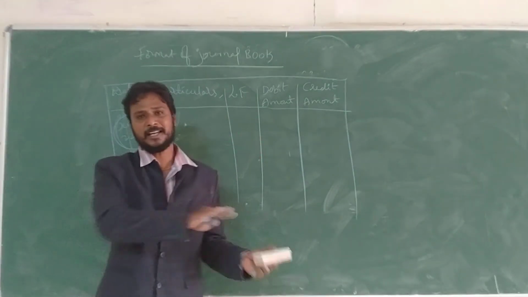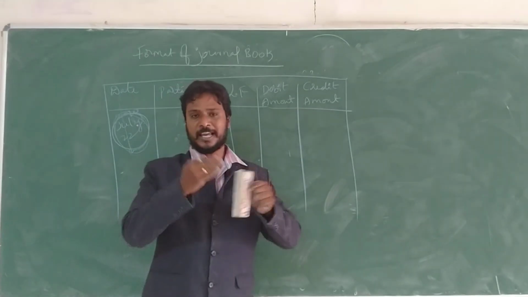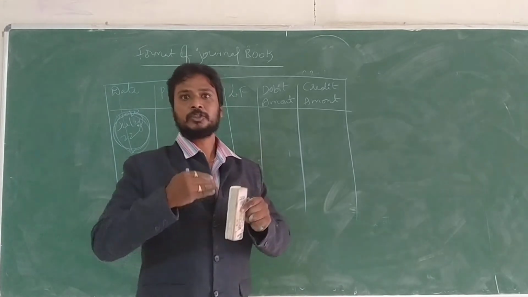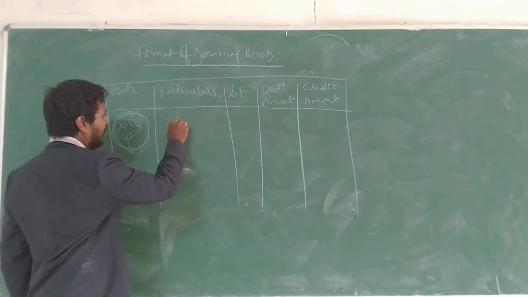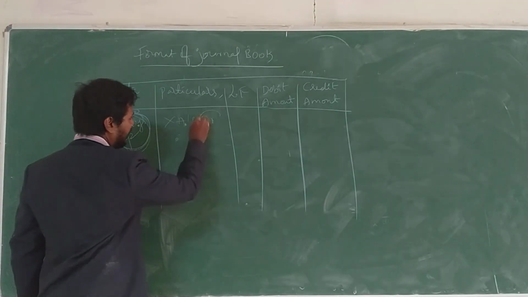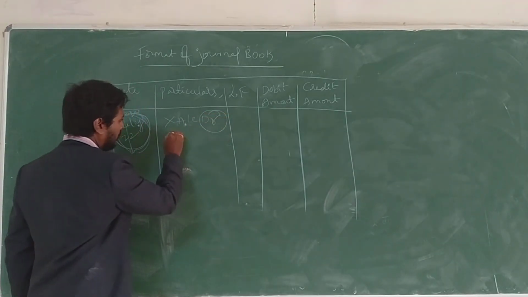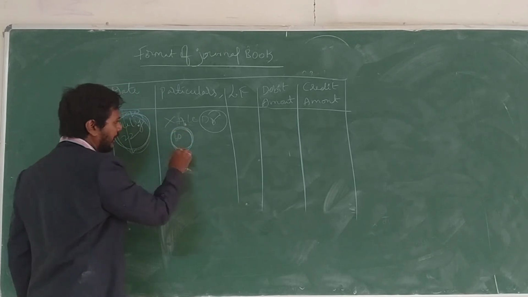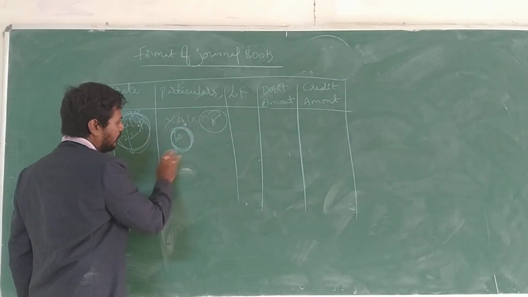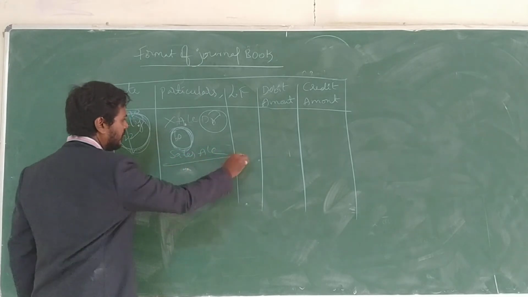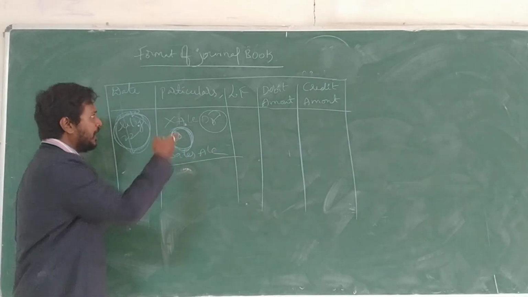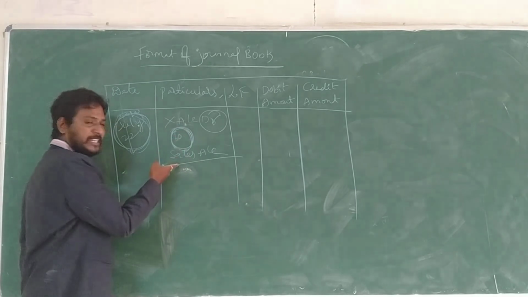That is what debit and credit are. With the help of 'To' we record both sides of the transaction. For example, X account Dr to sales account. We are adding two accounts here, X account and sales account.